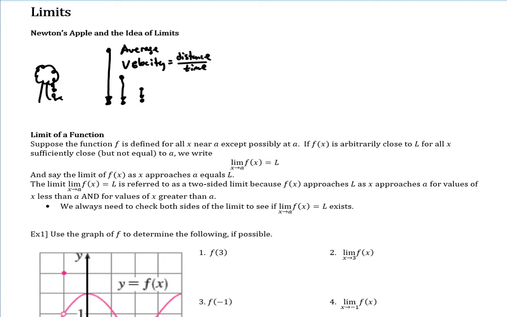So then he thinks, what if I shorten it again? Well, that's still an average velocity, though it's getting closer. Then he thinks, what if I keep shortening it to where there's barely any distance at all? Then that is getting very close to the exact speed that it's hitting him at. However, if there's hardly any distance traveled, that means there's hardly any time that has passed as well. The closer it gets to such a small margin, the time is getting close to zero. So we say the time is going towards zero.